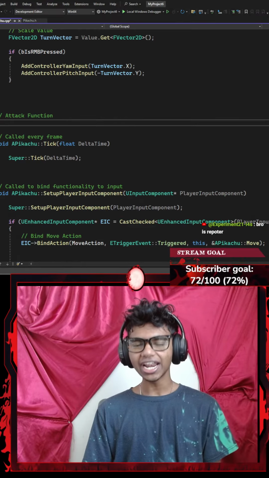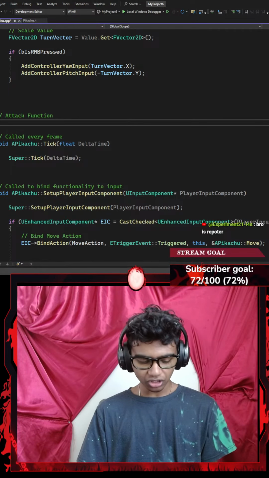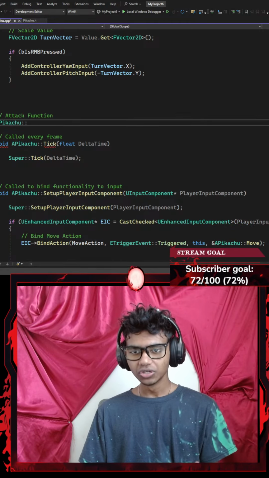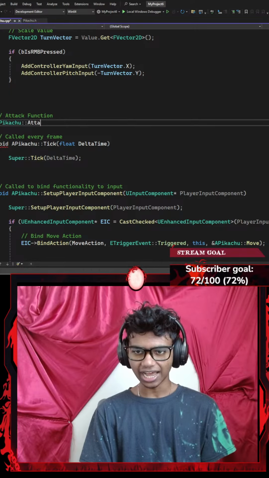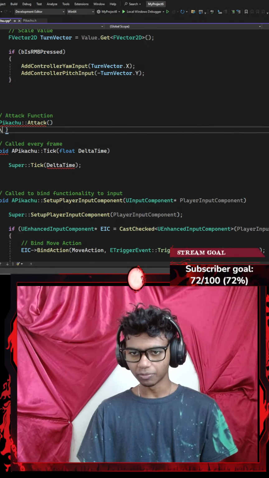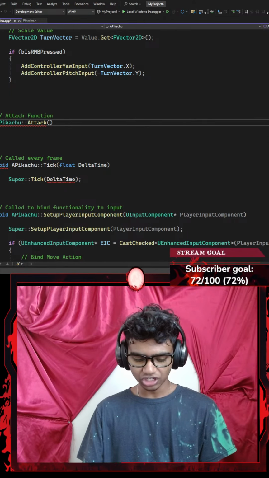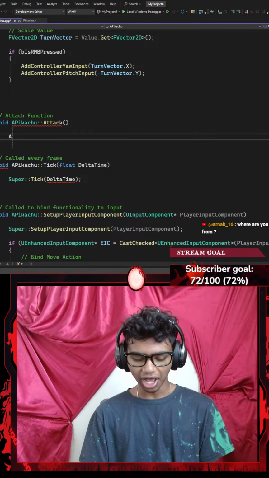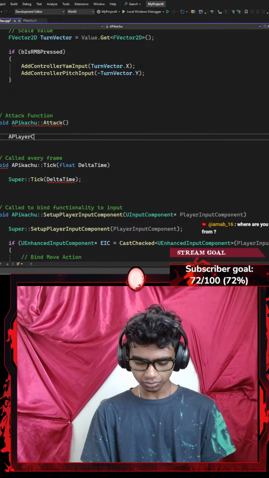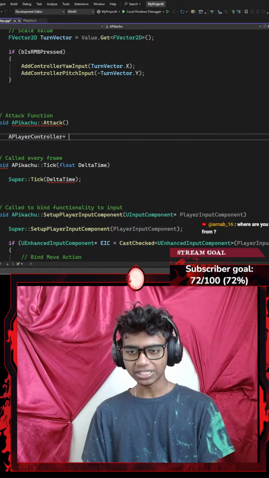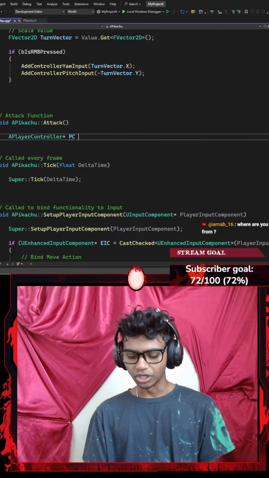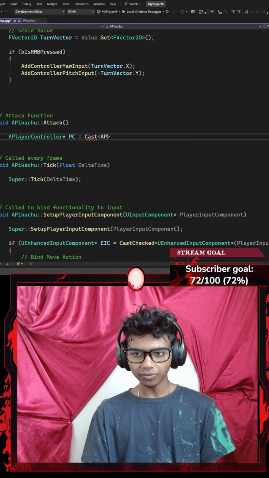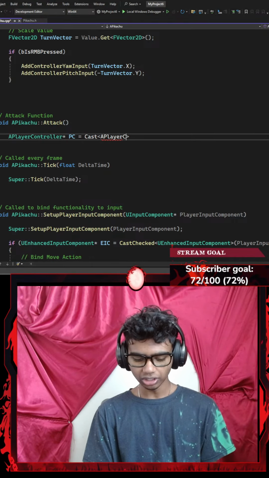So firstly, I'm gonna go ahead and add a few changes to my attack function. For example, let's go with something like a Pikachu. So my APikachu is going to be using a scope resolution operator to point towards, let's say, the attack function, with a pair of parentheses. Then I'm gonna go with the pair of curly braces, and I'm gonna set this to be a void function. Okay, now inside my class, firstly, I want to get my player controller. So my APlayerController is going to be represented by a pointer called something like PC, which is going to be equal to cast. I'm going to cast it with the pair of angle braces. Inside my pair of angle braces, I'm going to add something like a player controller. Let's go with something like controller.